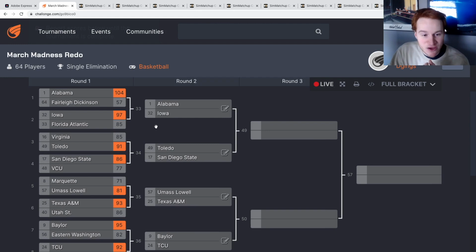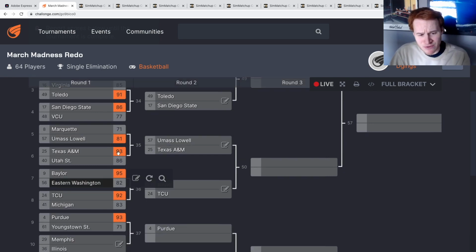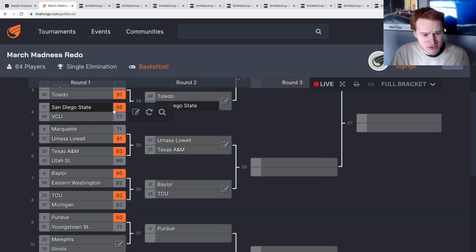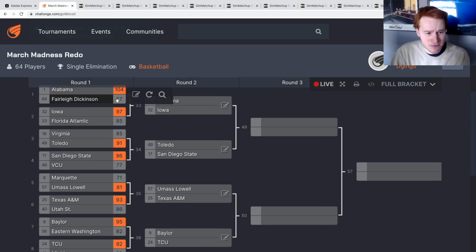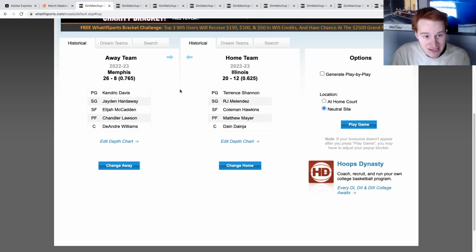All right, so this is how the bracket is looking so far. They actually allow you to add the scores into them. I mean, we've got so many, all of these games are in the 80s or the 90s. Alabama scoring 100, but let's get to the next 10 simulations.